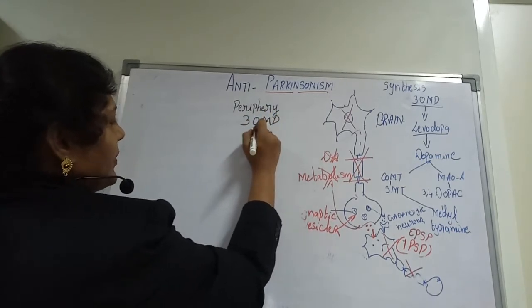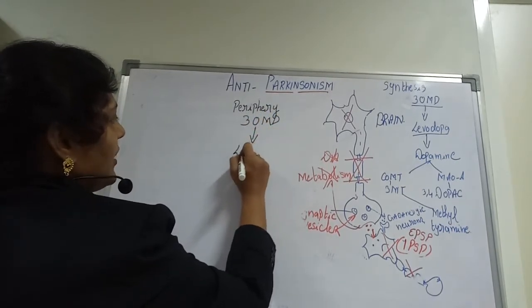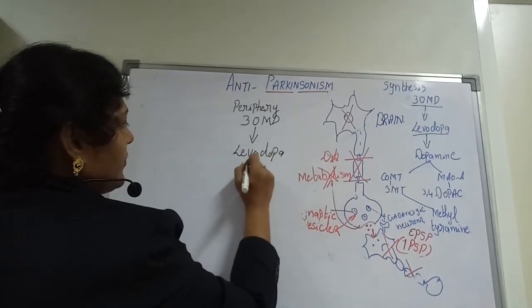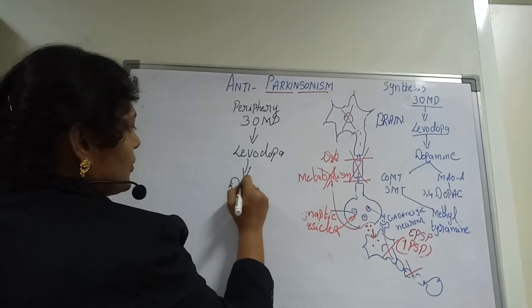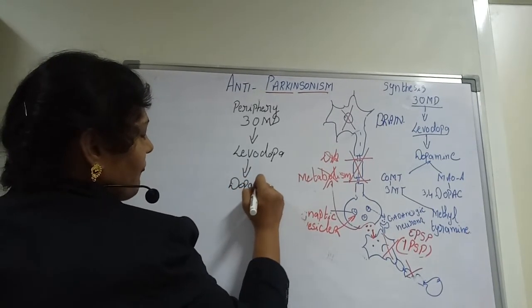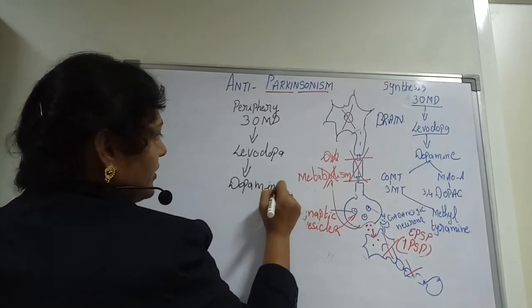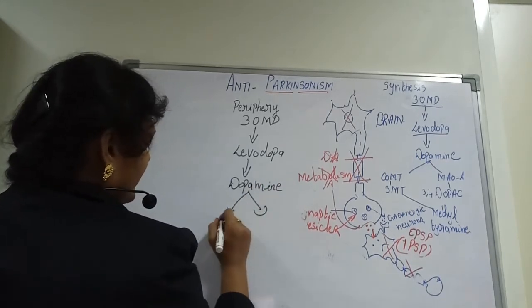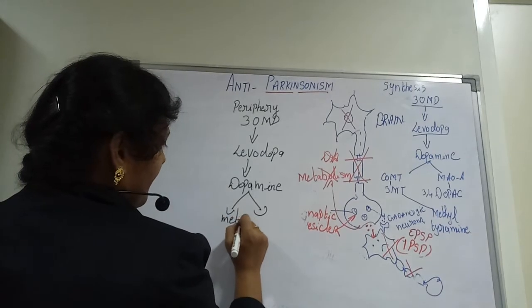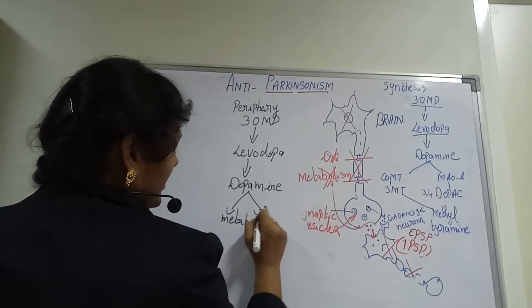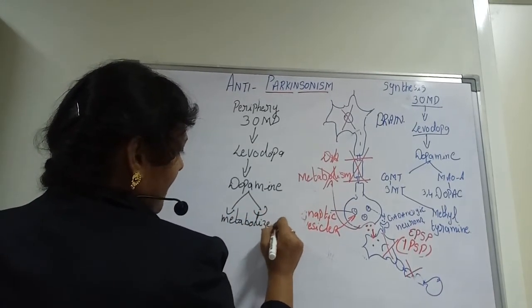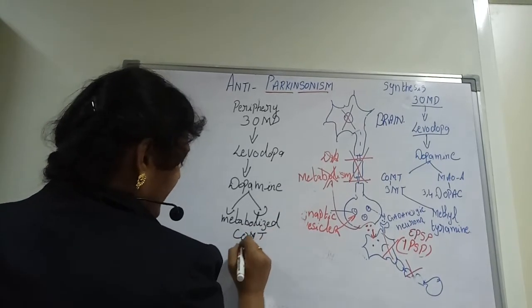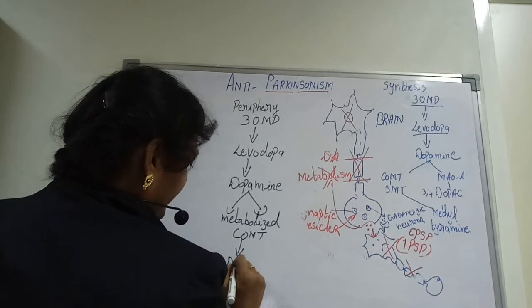(3-OMD), which is converted into levodopa, and levodopa is converted into dopamine, and dopamine is being metabolized by COMT into DDC.